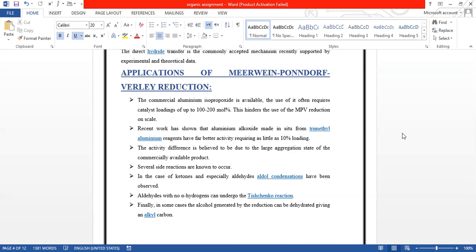Several side reactions are known to occur. In the case of ketones and especially aldehydes, aldol condensation has been observed. Aldehydes that have no alpha hydrogen can undergo Tishchenko reactions. Finally, in some cases, the alcohol generated by the reduction can dehydrate, giving an alkene.